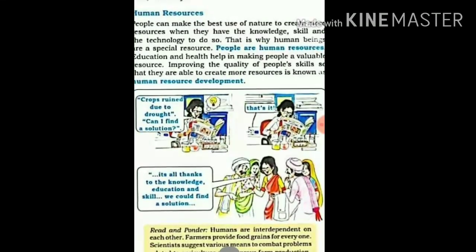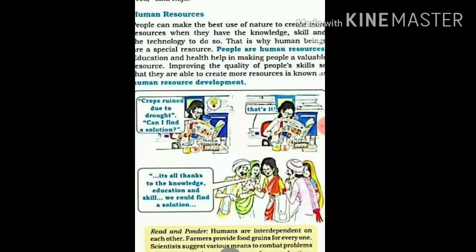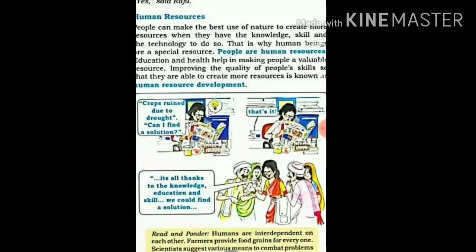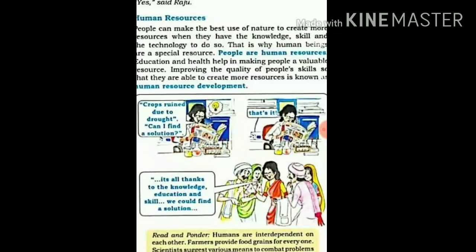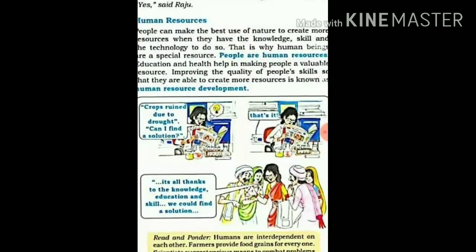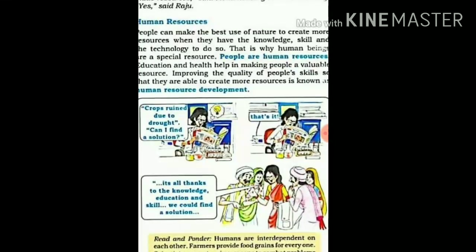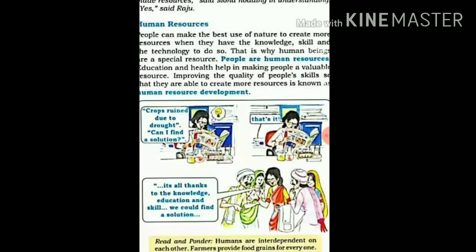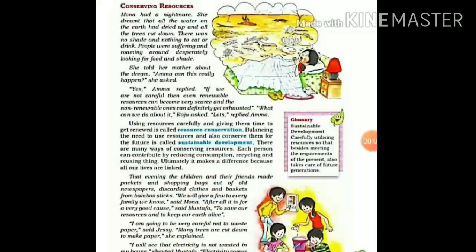So farmers are dependent on the scientists, these knowledgeable people, and in turn all people are dependent on farmers. So this interdependence shows the power of human resource.